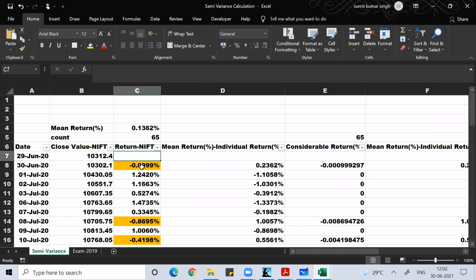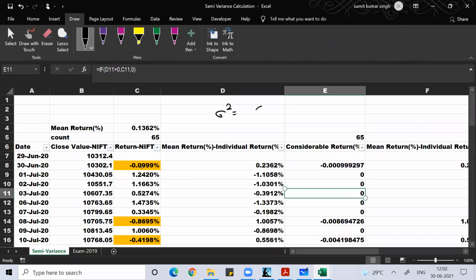Normally for standard deviation, how we used to do it, I hope you remember the variance formula: summation of x minus x bar whole square by n. This is the variance formula.